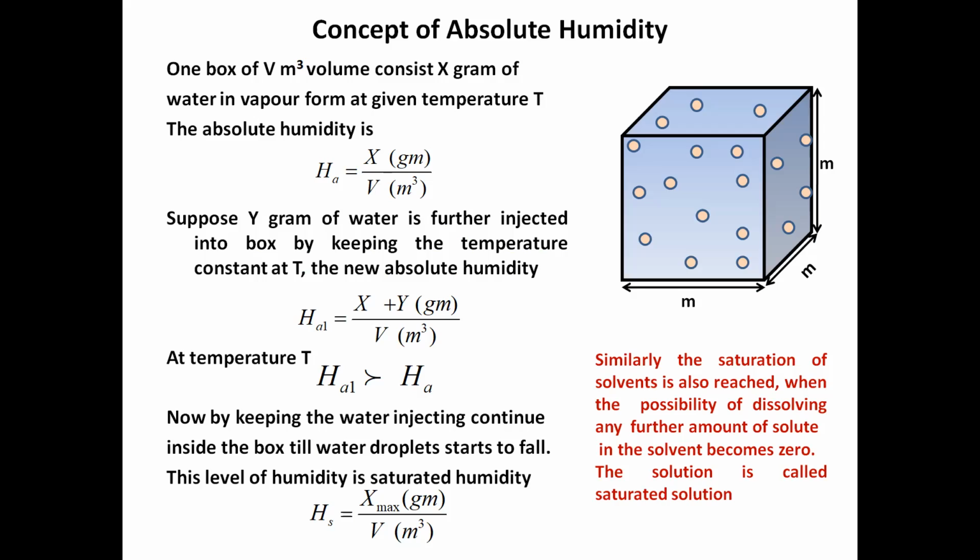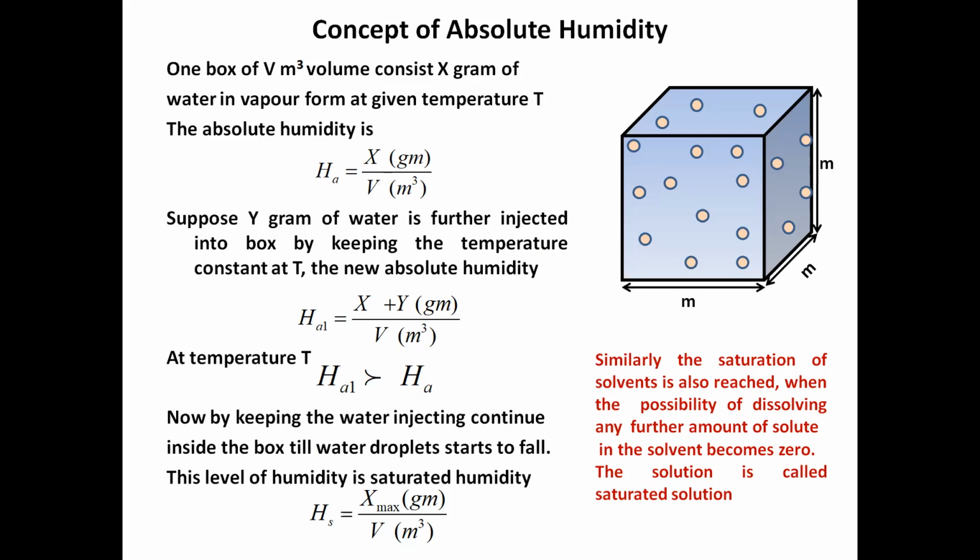Now there is a state. Suppose you continue to inject the water vapor inside the chamber, then there will be a point where the water droplets start to condense. It means that the saturation level has been achieved, and now the chamber is not able to hold any more water.